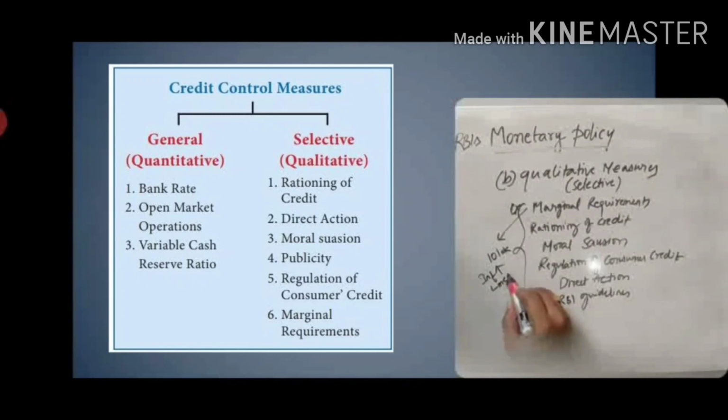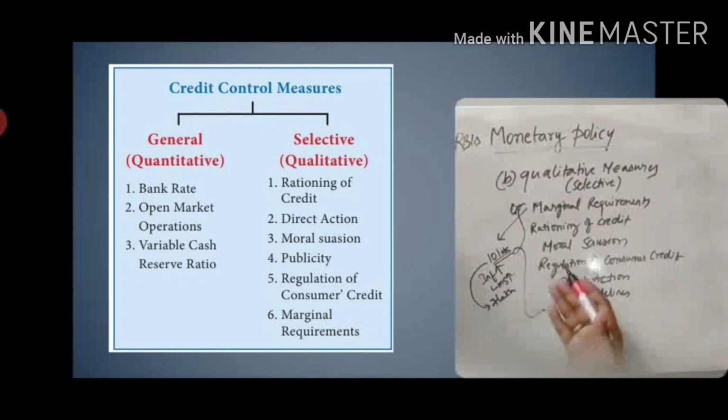To control that excess money supply, it puts a margin on the 10 lakhs. So the banks will give only 7 lakhs in cash, because there is higher inflation and excess money already in the market. So in times of inflation, if I take 10 lakh of gold to get a loan, I will get only 7 lakhs. So it will limit the amount. That is marginal requirement.